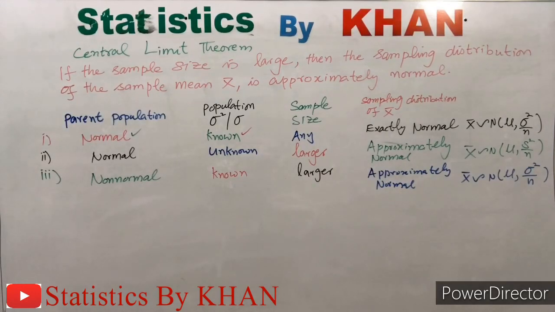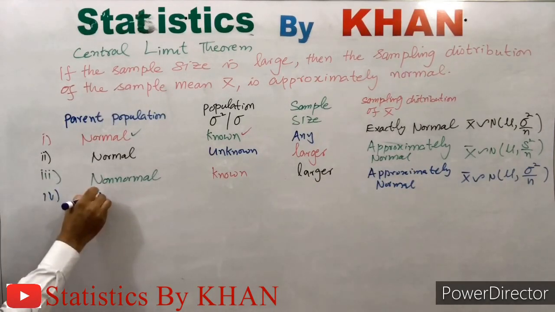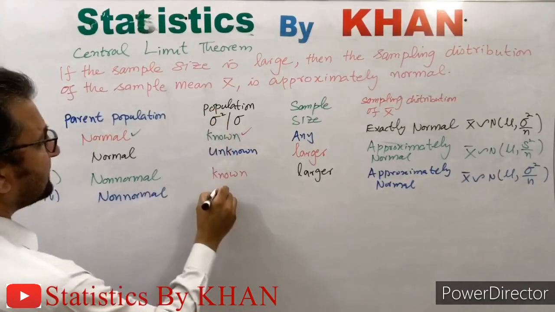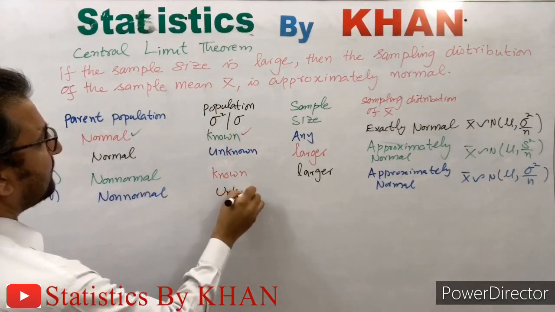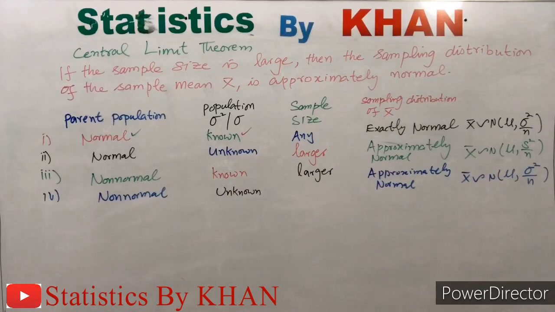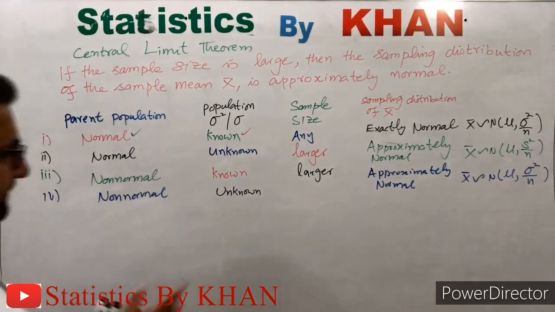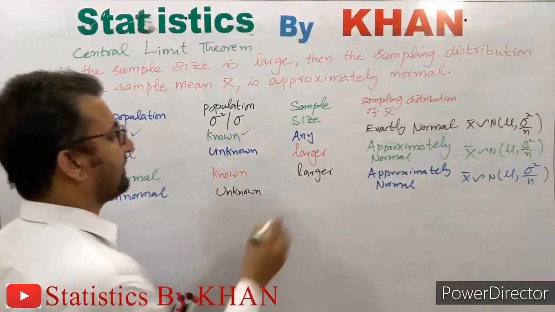The fourth case is when the population is again non-normal and the population standard deviation or variance is also unknown. Now both of the conditions for the exact normality of the sampling distribution of the sample mean x bar are not satisfied. So in this case again we will have to rely on the central limit theorem. The central limit theorem says, for the larger sample size, so we will assume a larger sample size again over here,